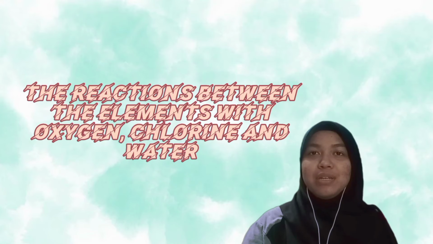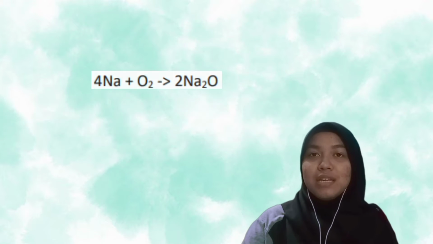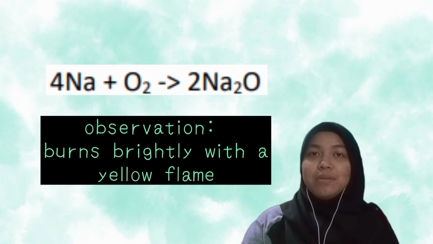I will start my explanation about the reaction between the elements in period 3 with oxygen, chlorine and water. I will start with the reaction between elements with oxygen. The first one is sodium reacts with oxygen, produce sodium oxide. The observation is sodium burns brightly with a yellow flame.